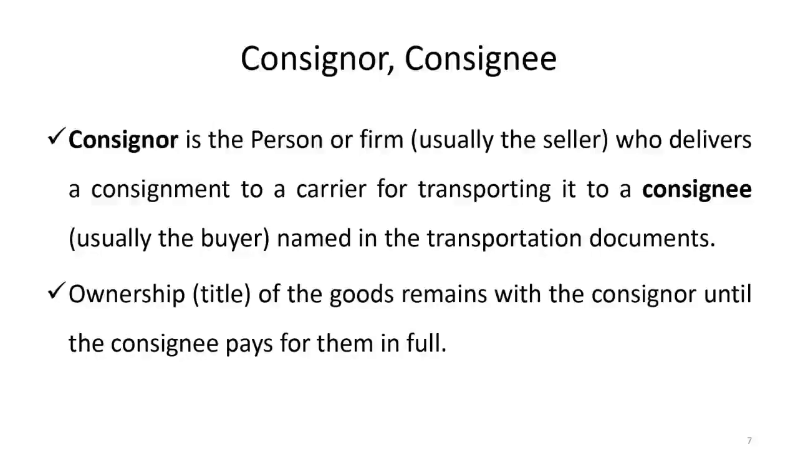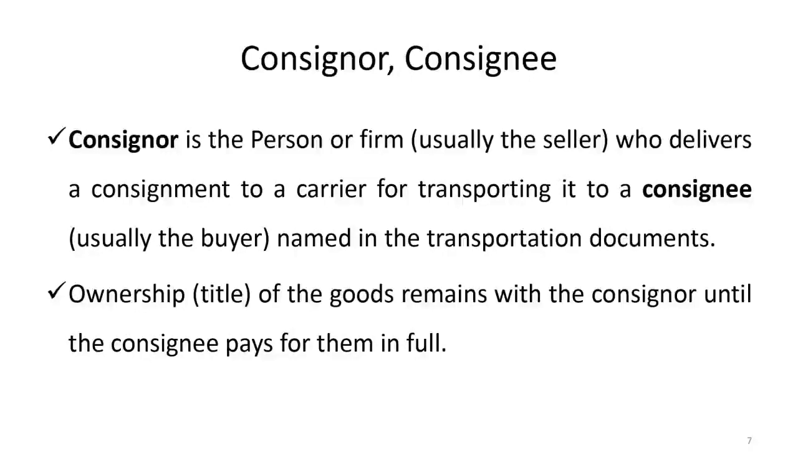And then another set of terms: consignor and consignee. Consignor is the person who is the seller or the manufacturer. Suppose I am manufacturing something and I'm supposed to send it to, let's say, Zara. When I'm sending it, I am the consignor, and I'll be sending it in the name of the person who has given the order. So in my case, the consignee is going to be Zara.